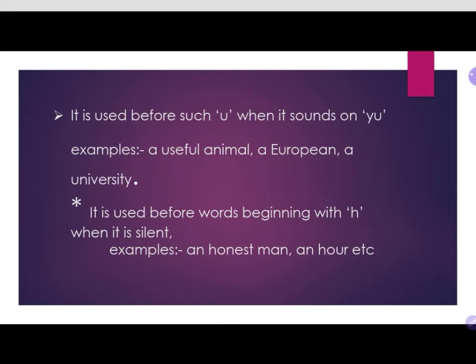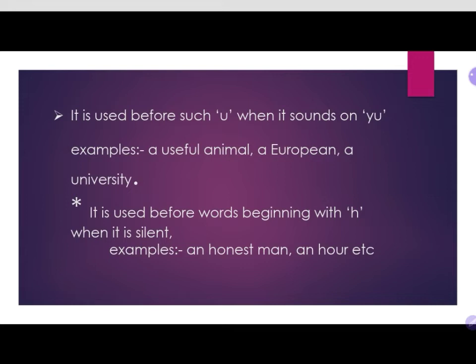So whenever we hear a consonant sound, we use a before that word. For example, a useful animal. Here you can see u is a vowel letter, but while pronouncing it, it gives the sound of a consonant, right? A European, a university, correct?